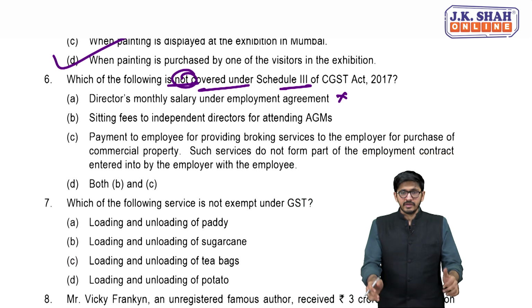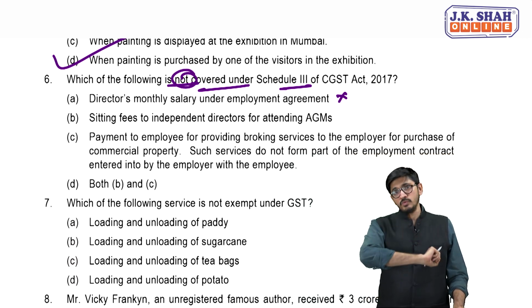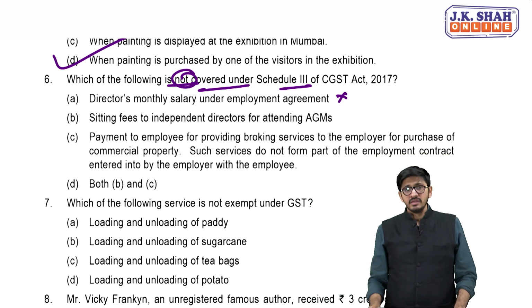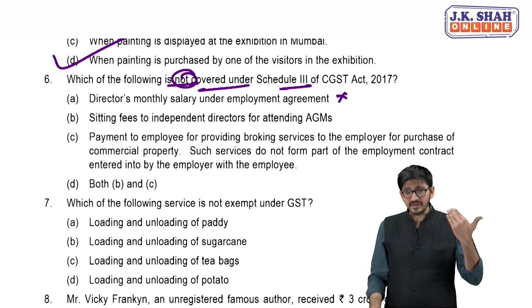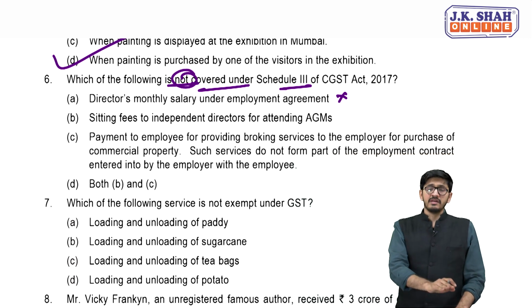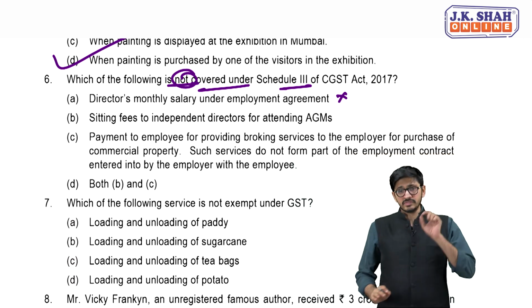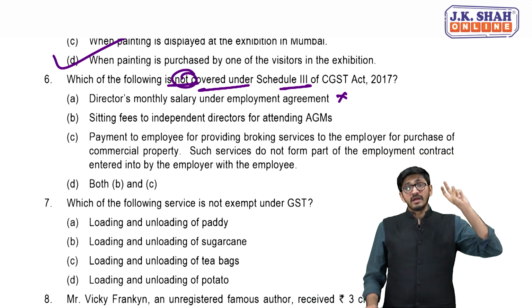Which is why, when you refer to section 9 subsection 3, the director they are referring to is not the one under an employment agreement, but an independent director who is providing consultancy service and in turn getting sitting fees, and which is why RCM will get triggered and the company will pay tax.